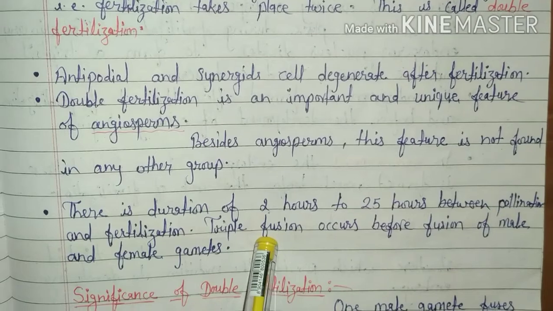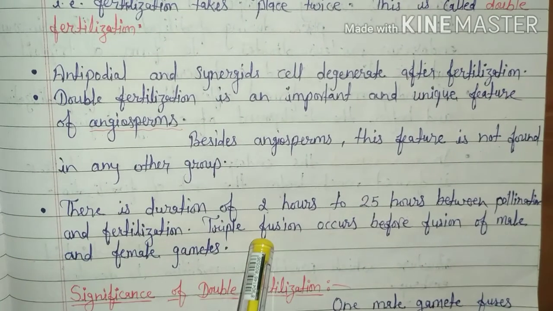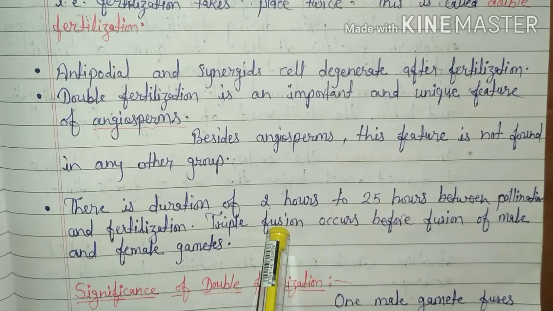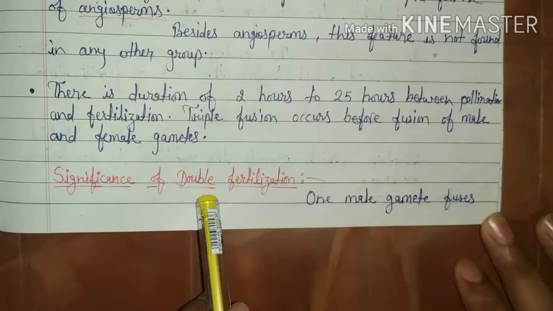One male gamete fuses with two polar nuclei, then primary endosperm nucleus is formed. After this, the syngamy process takes place because triple fusion is essential in angiosperm plants to provide nutrition to the developing embryo.